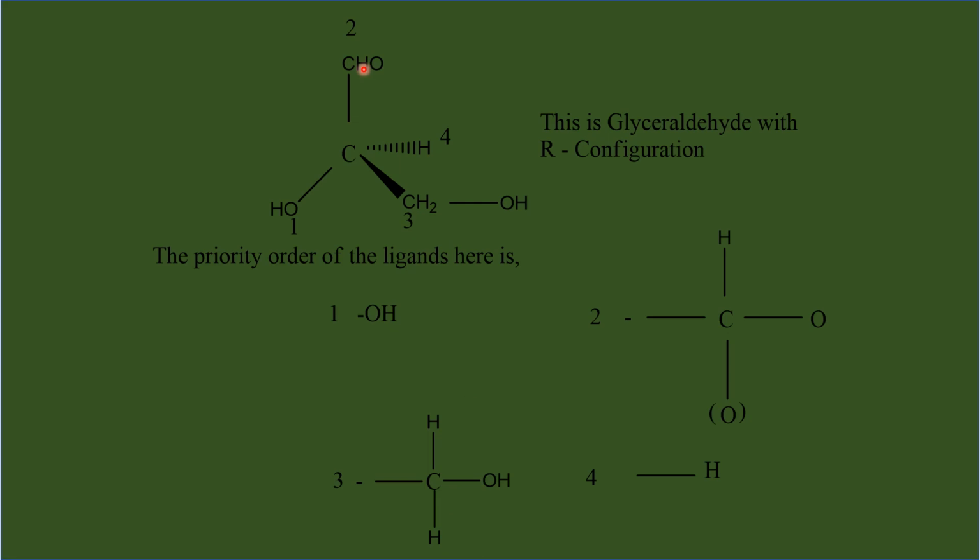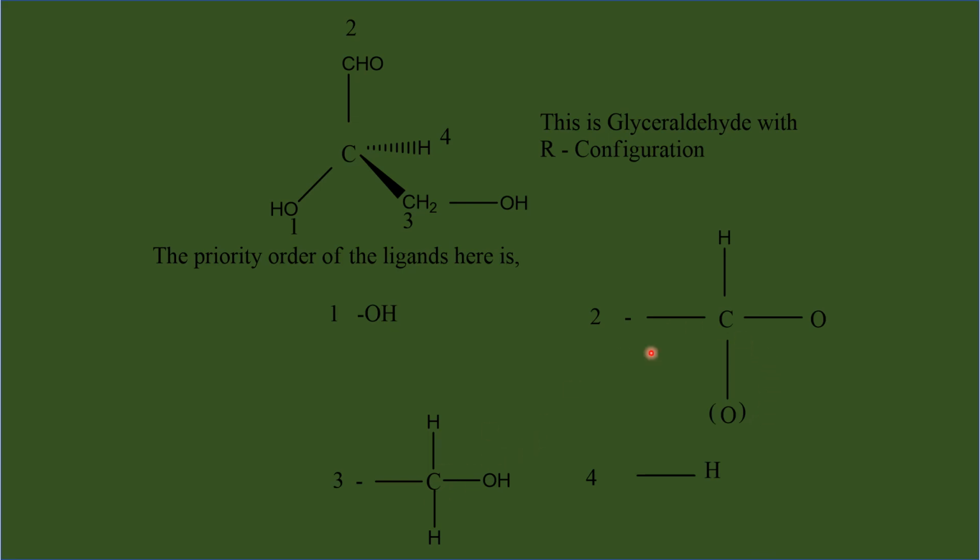Whereas this aldehyde has to be considered like this: carbon connected to a hydrogen with a single bond, and it has a double bond with oxygen. That has to be considered like the carbon connected with two oxygen atoms. C double bond O of this carbonyl group has to be considered like two single bonds with two oxygen atoms. Among the two oxygens, one is real, the other one is duplicate.